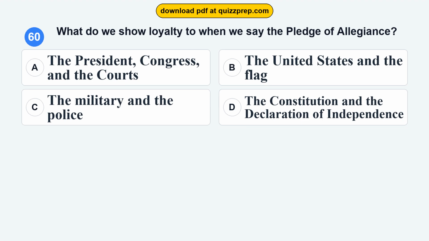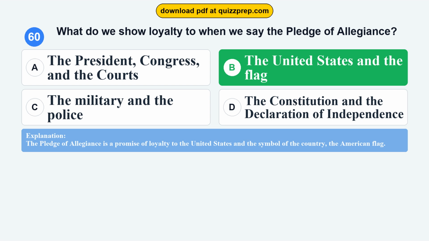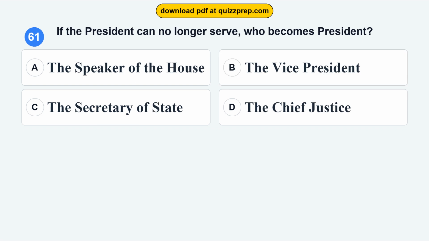Question 60. What do we show loyalty to when we say the Pledge of Allegiance? Option A, the President, Congress, and the courts. Option B, the United States and the flag. Option C, the military and the police. Option D, the Constitution and the Declaration of Independence. The correct answer is option B, the United States and the flag. The Pledge of Allegiance is a promise of loyalty to the United States and the symbol of the country, the American flag.